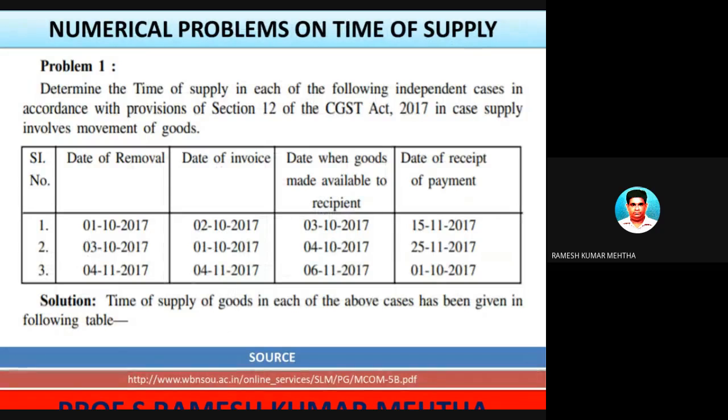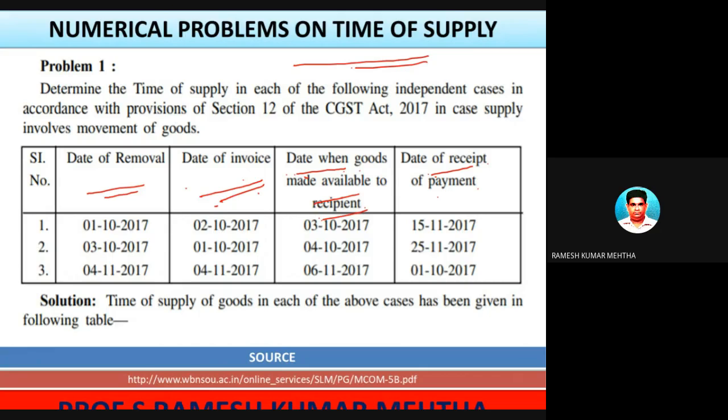Now, time has come to take up some numerical problems. We are going to take up some numerical problems, very important. Now, let's take the first numerical problem in determining the time of supply. So let's discuss. The first case gives the date of removal of the goods, the date of invoice, the date when the goods were made available to the recipient, and the date of receipt of payment. So there are four different bits of information which are furnished.